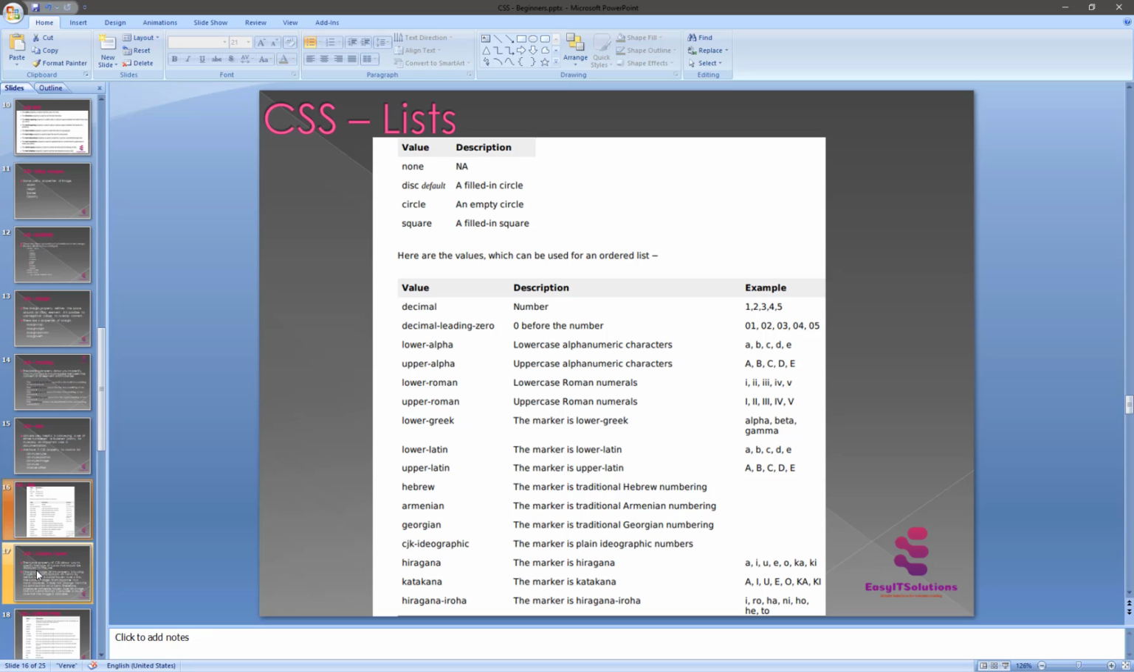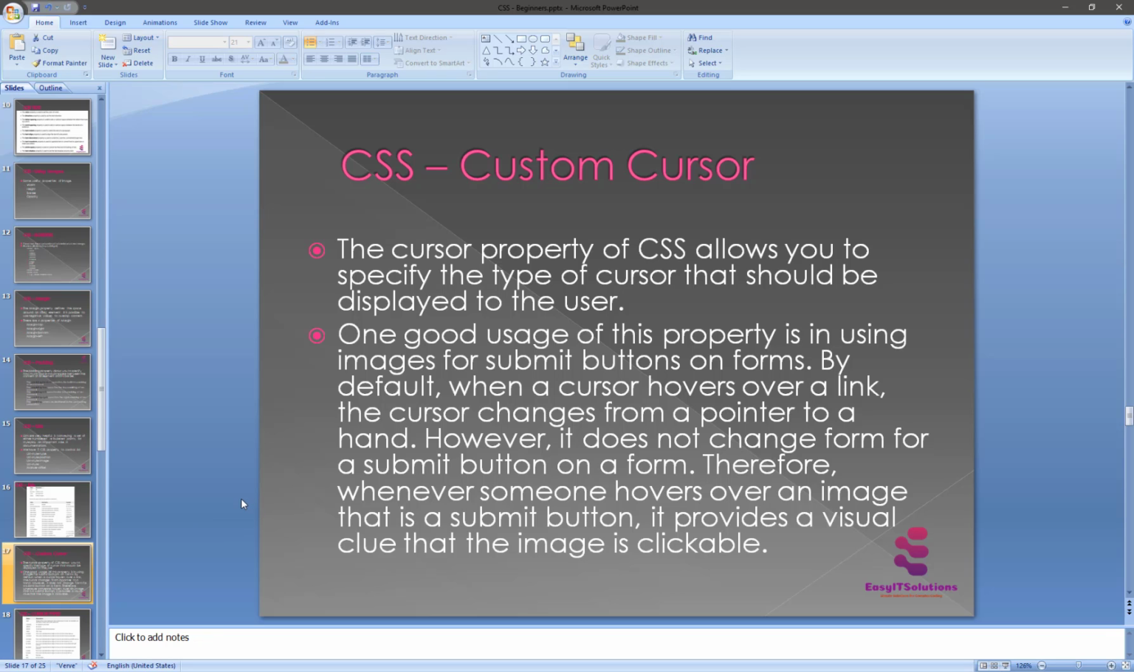The next thing is the custom cursor. What is it in CSS? The cursor property of CSS allows you to specify the type of cursor that should be displayed to the user. One good usage of this property is with an image or the submit button of a form. By default, when a cursor hovers over a link, the cursor changes from the pointer to the hand. However, it does not change over the submit button on a form. So whenever someone hovers over the image, the submit button provides a visual clue that the image is clickable.